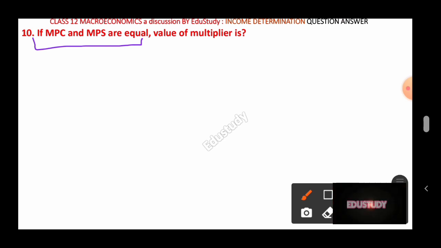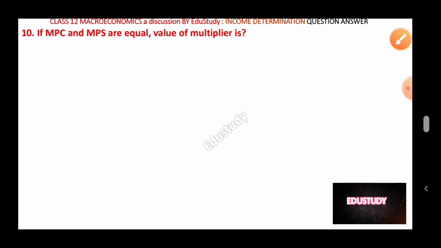If you want, you may write the question again. Then you can find the value of MPS and MPC in the way we have discussed here. So this was the question and we have solved it. I hope you have understood it.